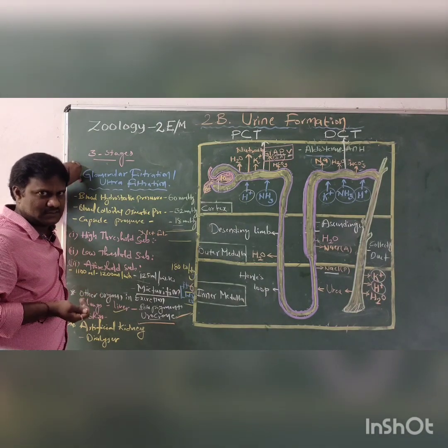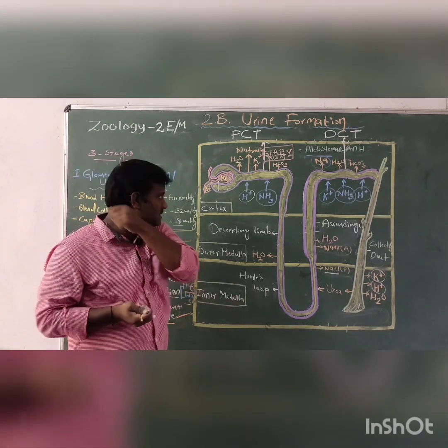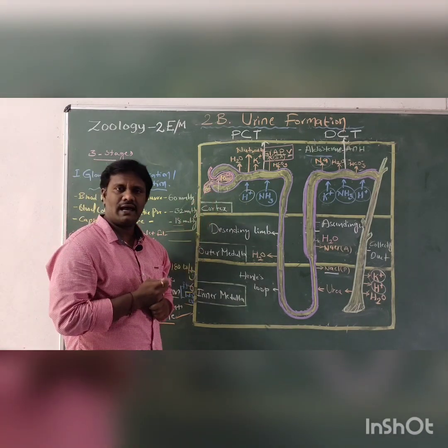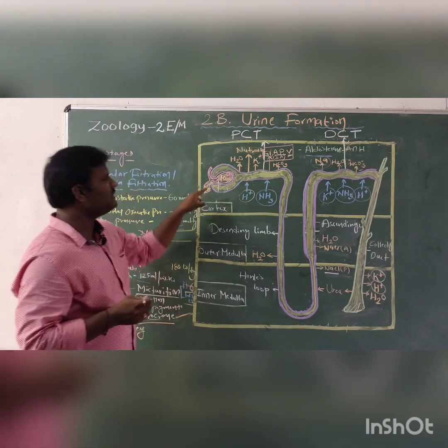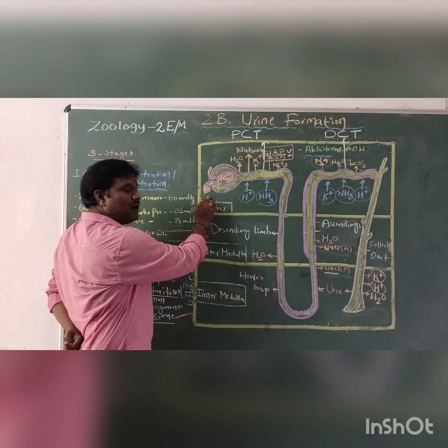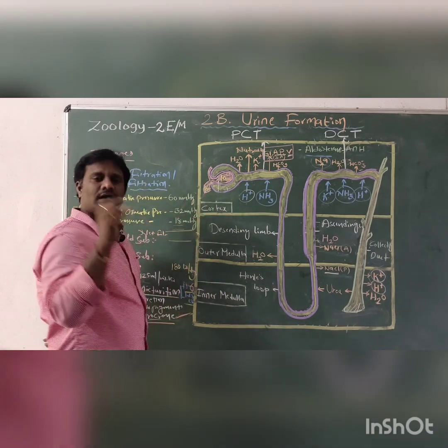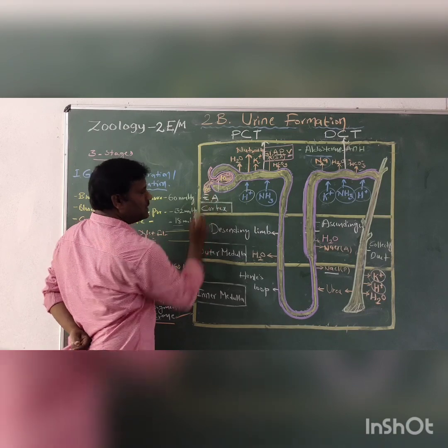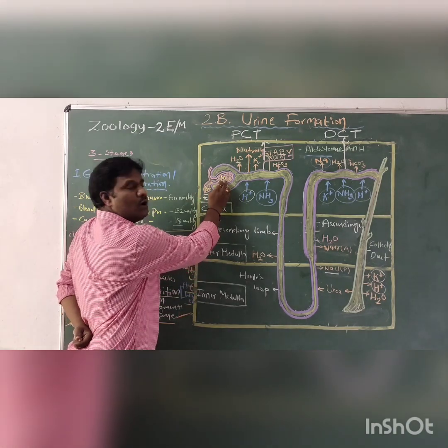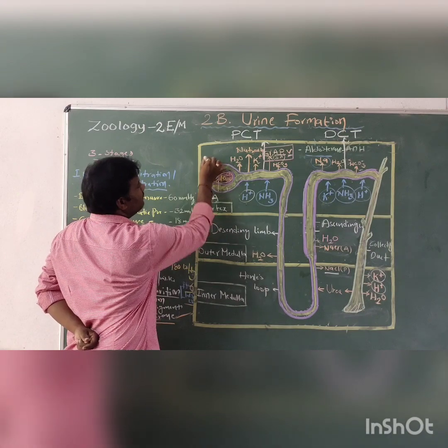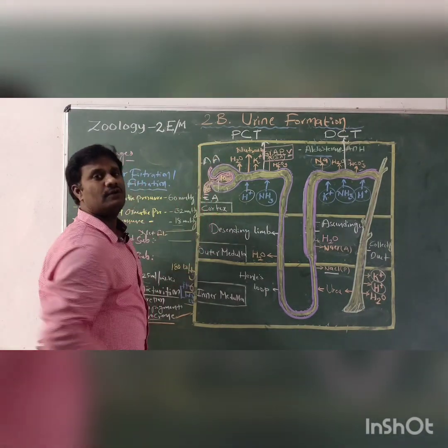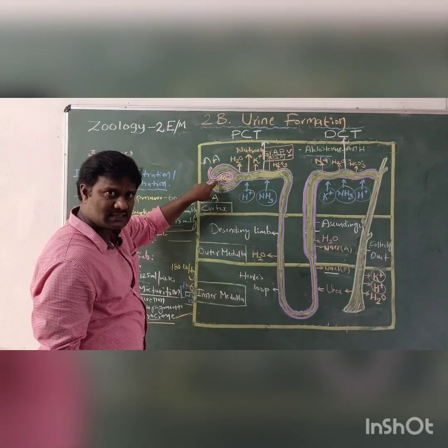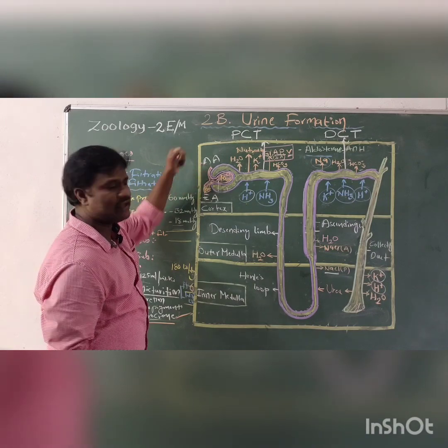What is glomerular filtration? Now we look at the diagram. This is the structure of one nephron. In this nephron, the first part is called the glomerulus. In the glomerulus, which type of arteriole enters? The afferent arteriole enters the glomerulus, and the efferent arteriole comes out of the glomerulus.